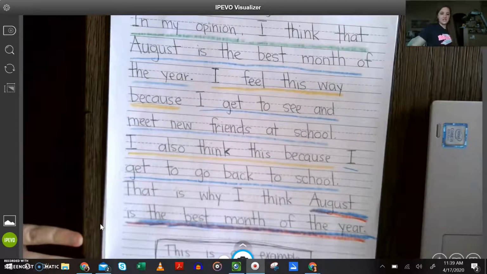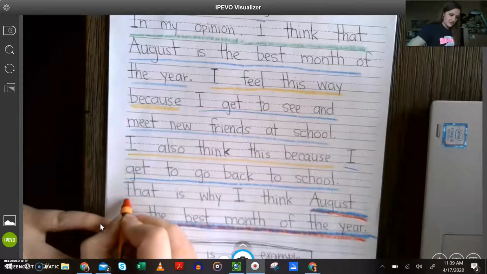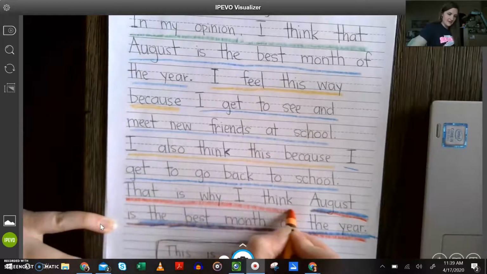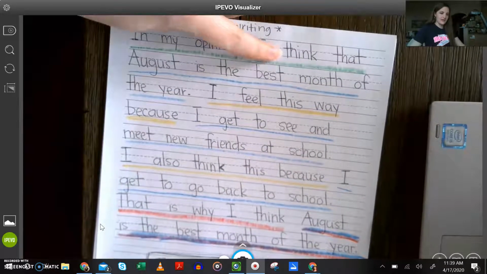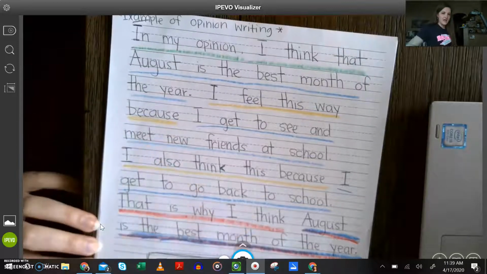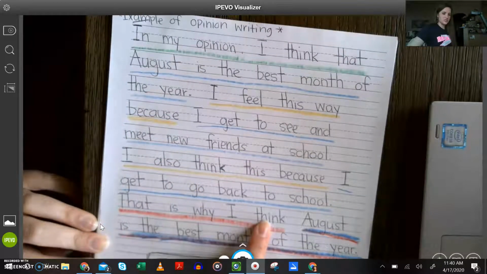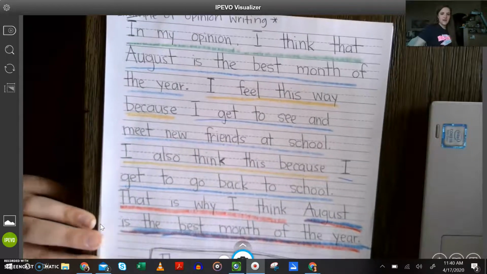Okay, what I should have marked with red is the introduction to that opinion here in the conclusion, where she says, that is why I think. At the beginning we said, in my opinion, I think. Here we say, that is why I think. Okay, and it's our conclusion. So we're stopping our paragraph, and that's why I used red.